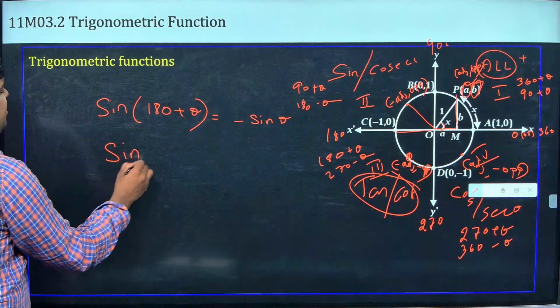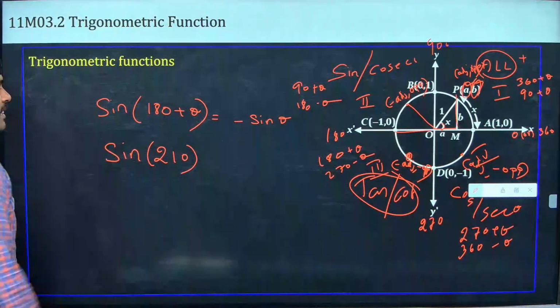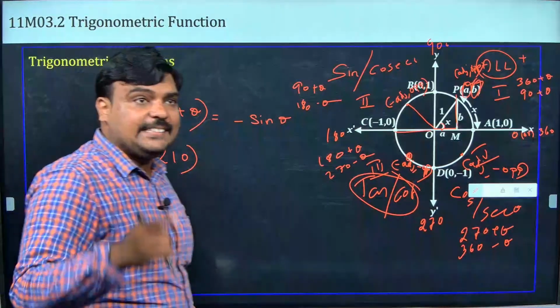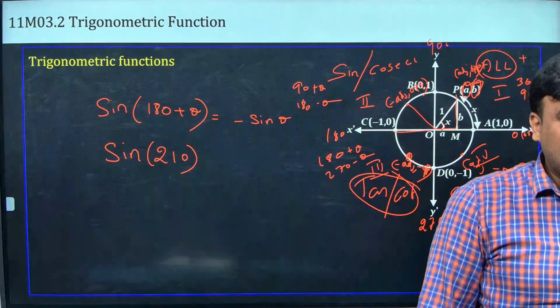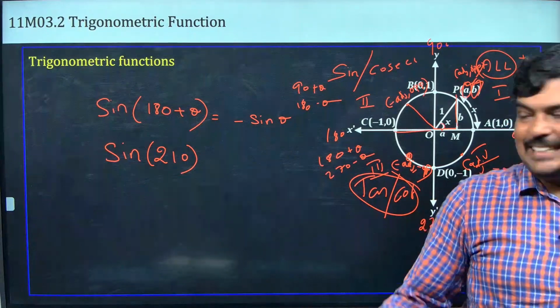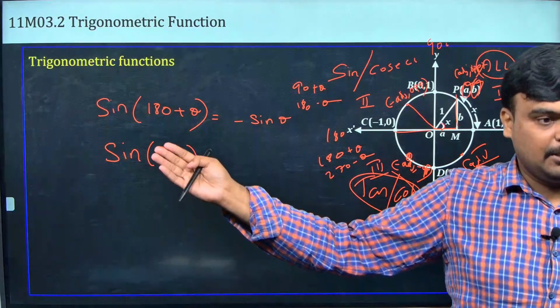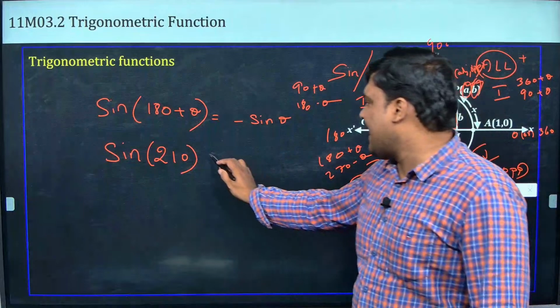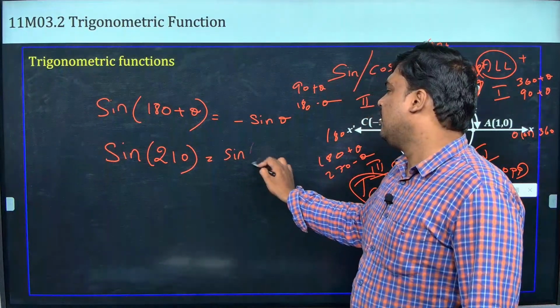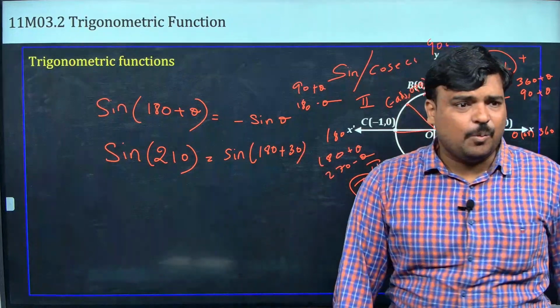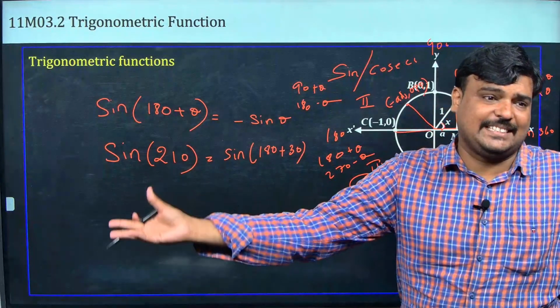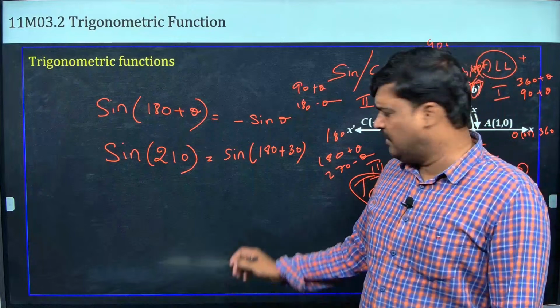எப்படி வரும்னா sin 210 ன்னு வரும். You guys have to know it is sin 180 plus 30, 210 தானே. So what can I write here? Sin 180 plus 30. Sir, why can it not be sin 270 minus 60? It can be, no?